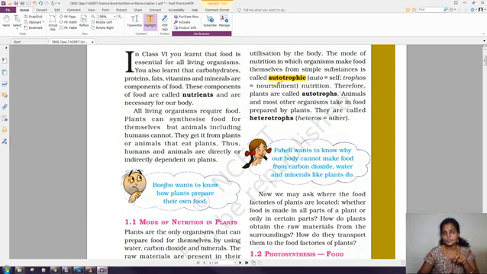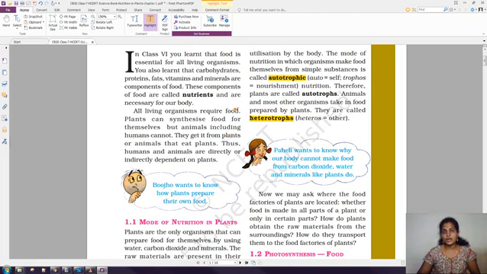So here what is the meaning of this auto? Auto means self. Trophos means nourishment. Okay. So here the plants are using some raw materials from the environment and they are preparing their own food. Okay. Therefore plants are called autotrophs. Here animals and most other organisms take in food prepared by plants. So we are depending on the plants, animals and human beings. Directly or indirectly we are getting the food from the plants. So those types we can call heterotrophs.